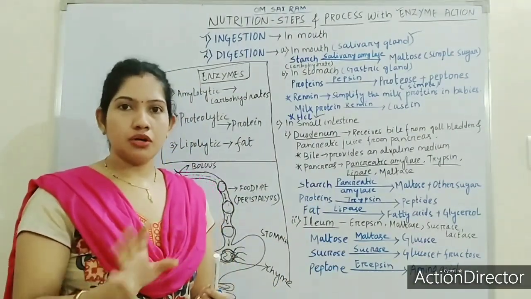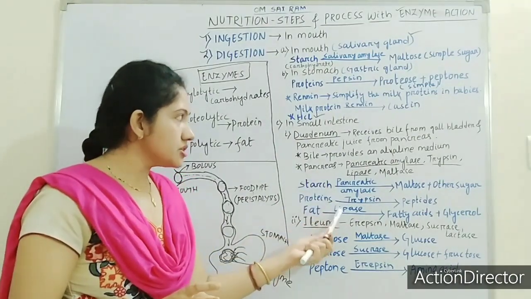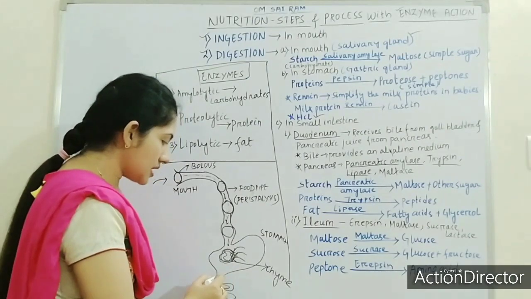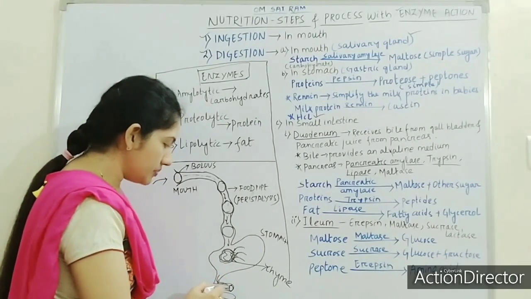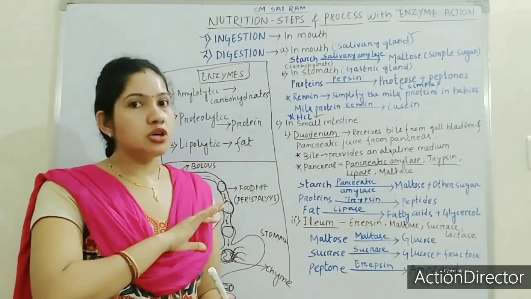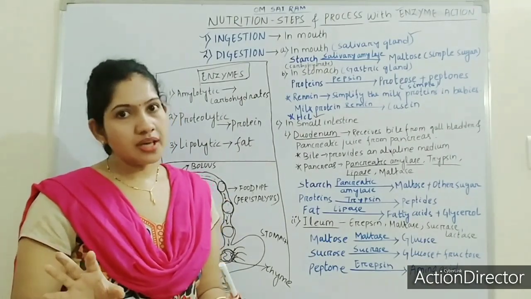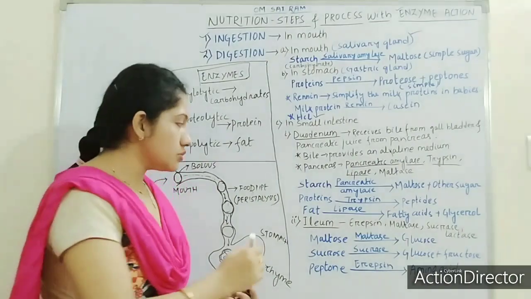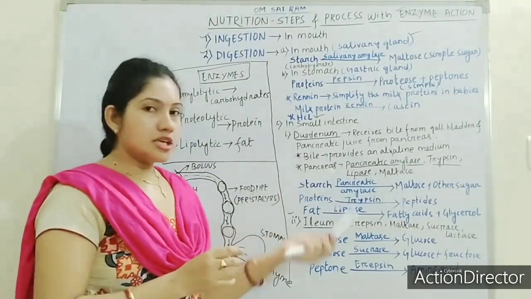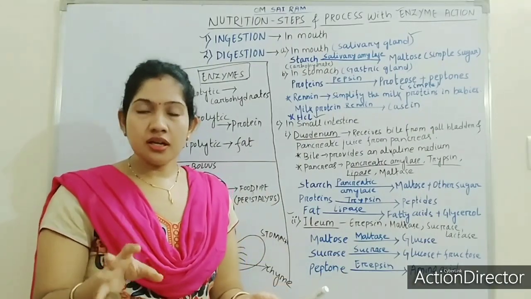Fat. Got it? So this digestion takes place in the duodenum. After the duodenum, the chyme will move to the jejunum. In the jejunum there will be no enzyme action. Then from the jejunum it will pass on to the ileum.